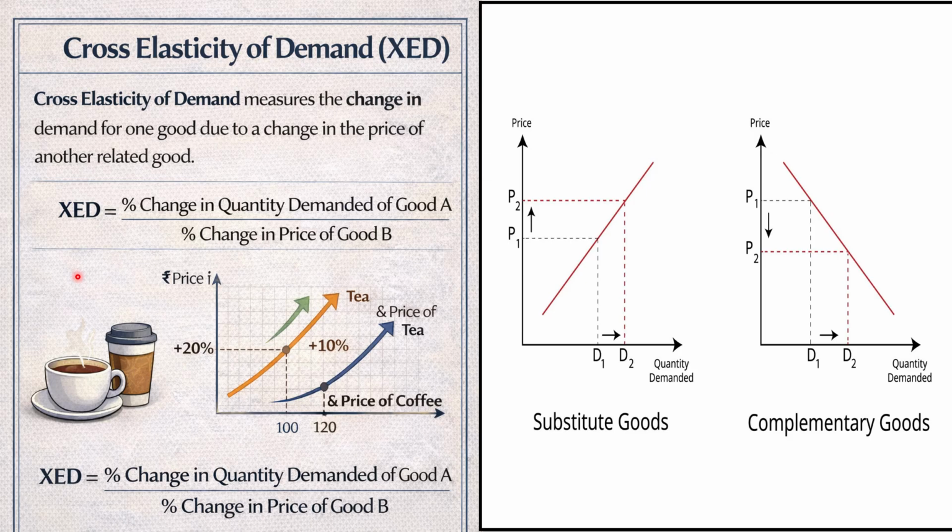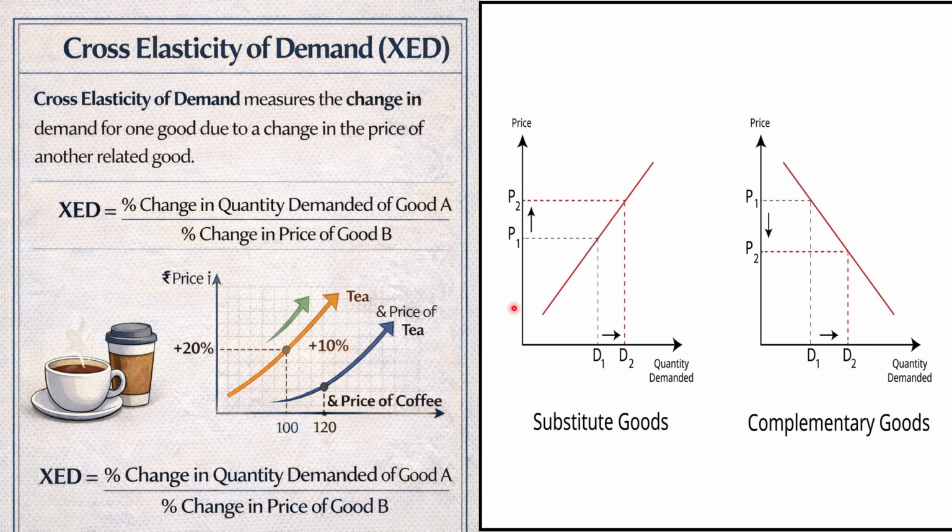Moving on to the next concept, the cross elasticity of demand, which measures the change in demand for a good due to a change in the price of another good. It can be expressed as the percentage change in quantity demanded of good A to the percentage change in the price of good B. This graph shows the example of substitute and complementary goods. This is a substitute good and this is a complementary good.